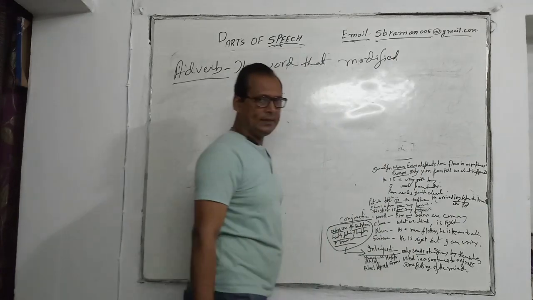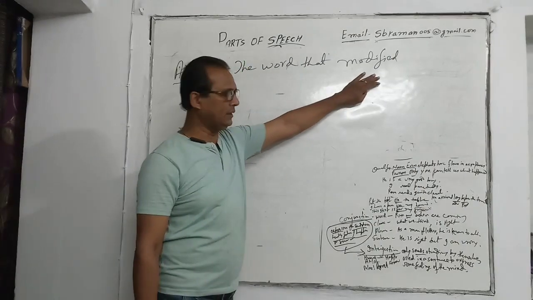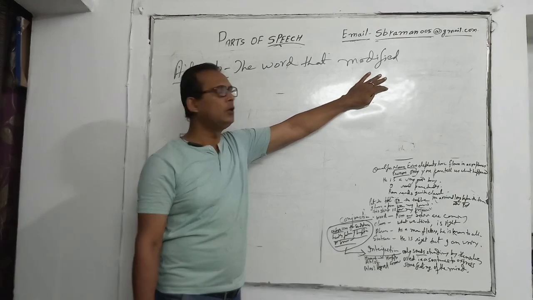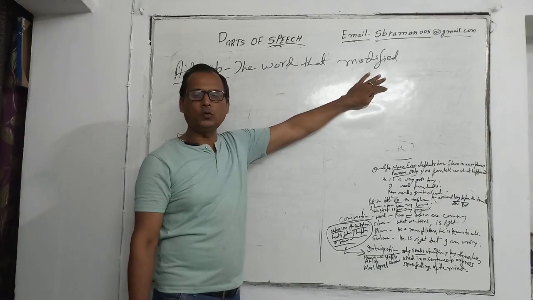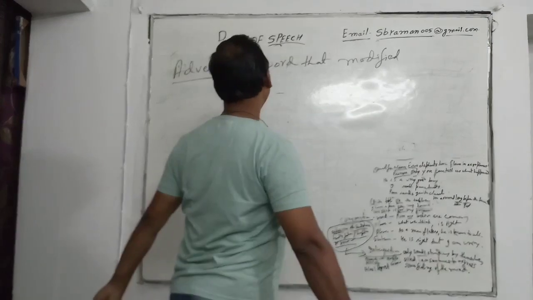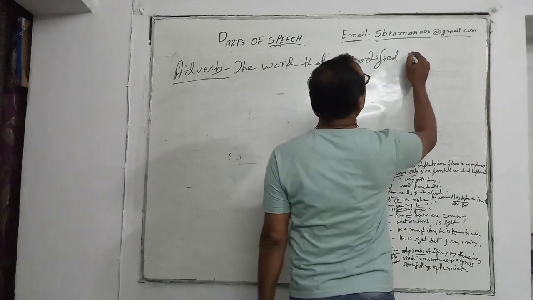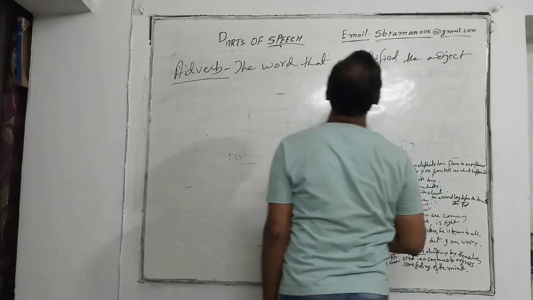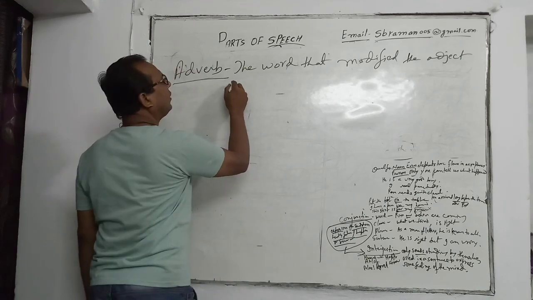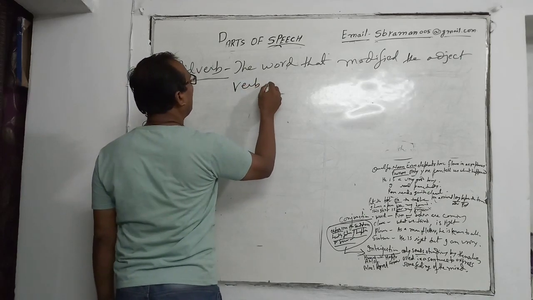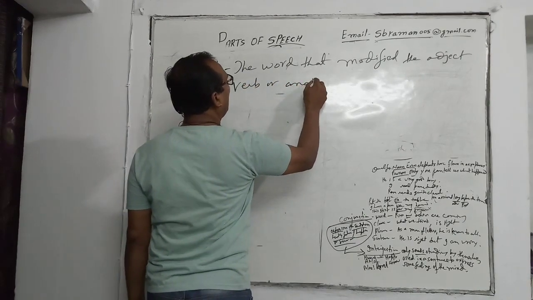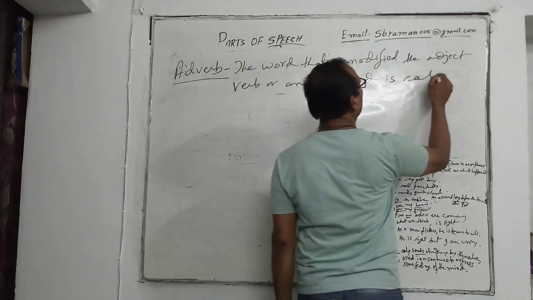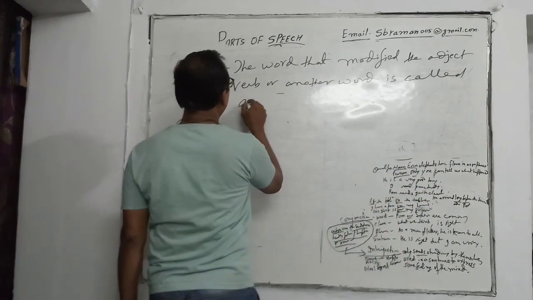I would like to clear that in some places it is used as qualified, but I have used modified. I will clear why I have used modified. The word that modifies the adjective, verb, or another word is called an adverb.